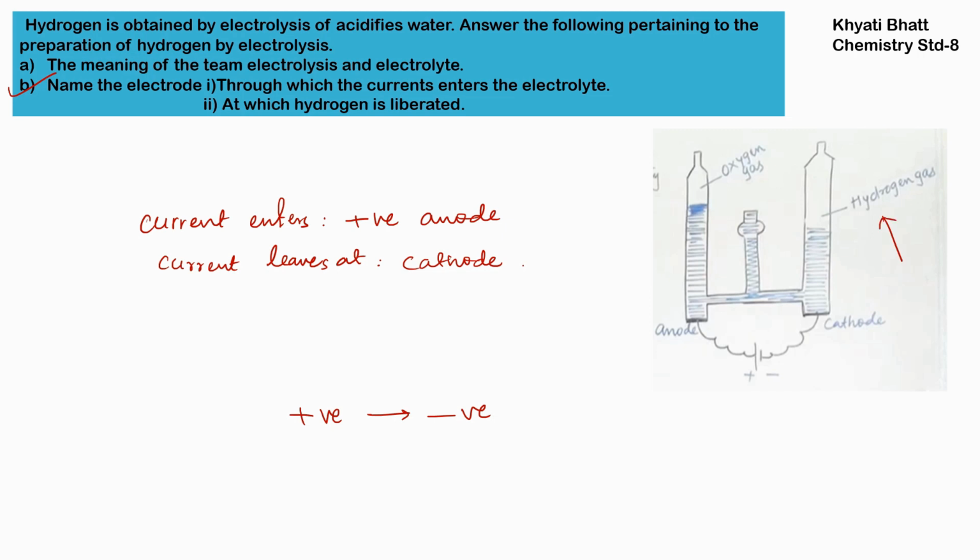Now why is it so? Because hydrogen is a positive element. It will get attracted towards the negative electrode. Our negative electrode is the cathode. So H plus is not stable, so it will get converted into its molecular form. Once it gets discharged, a hydrogen-hydrogen bond will form and we will get hydrogen gas at the cathode electrode.